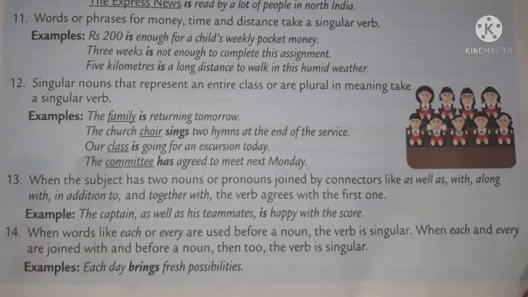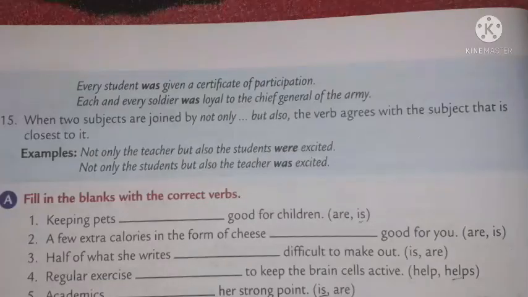Rule number 14. When words like each or every are used before a noun, the verb is singular. When each and every are joined with and before a noun, then too the verb is singular. Examples: Each day brings fresh possibilities. Every student was given a certificate of participation. Each and every soldier was loyal to the Chief General of the Army.